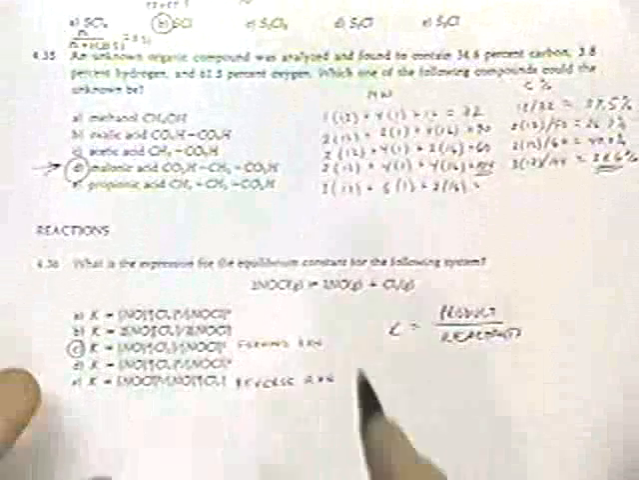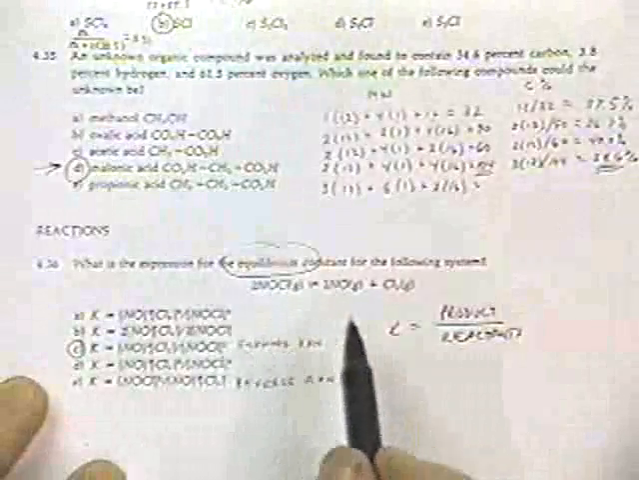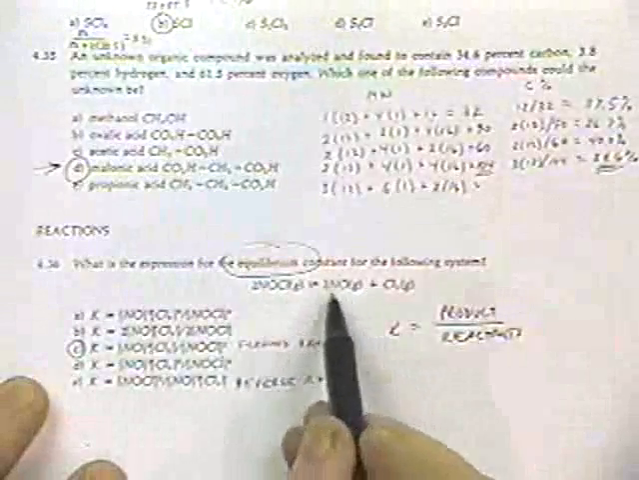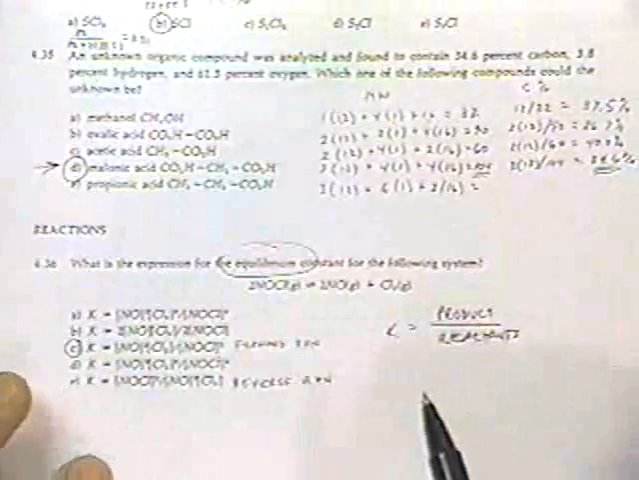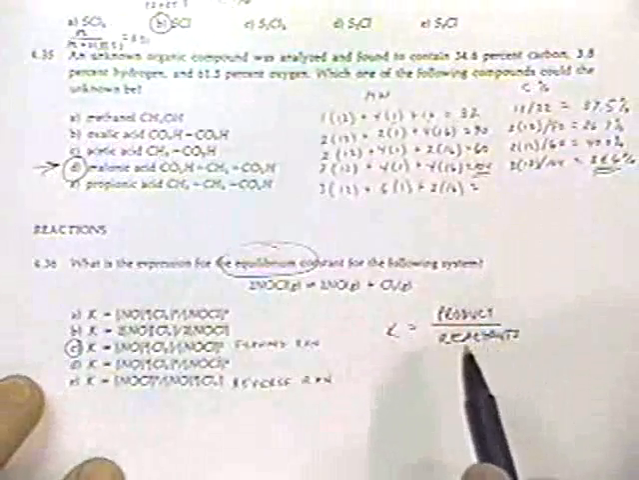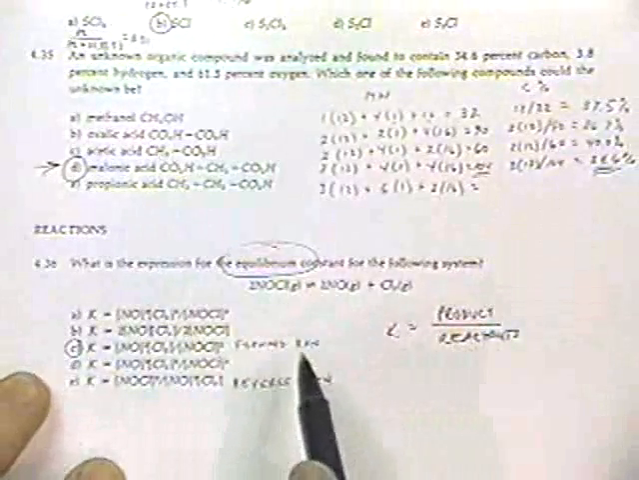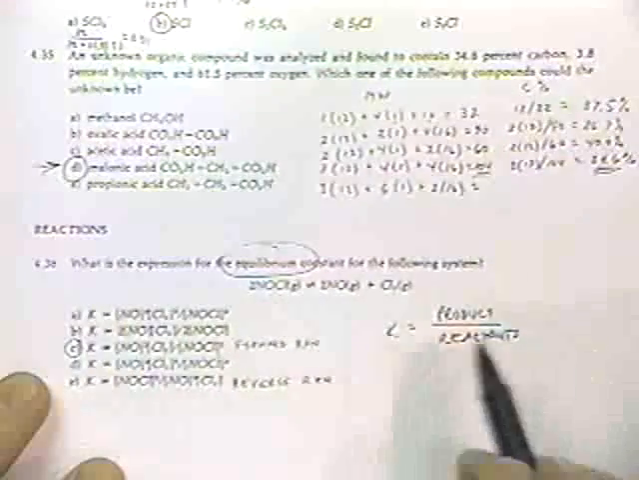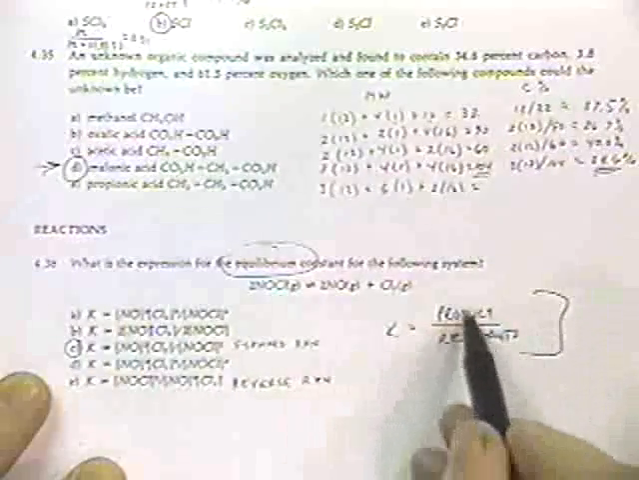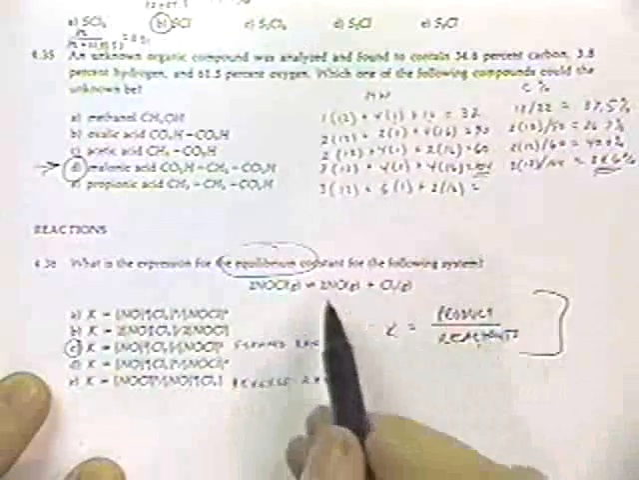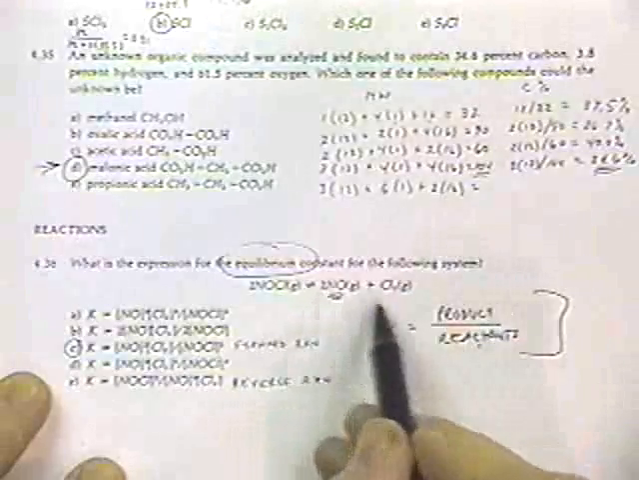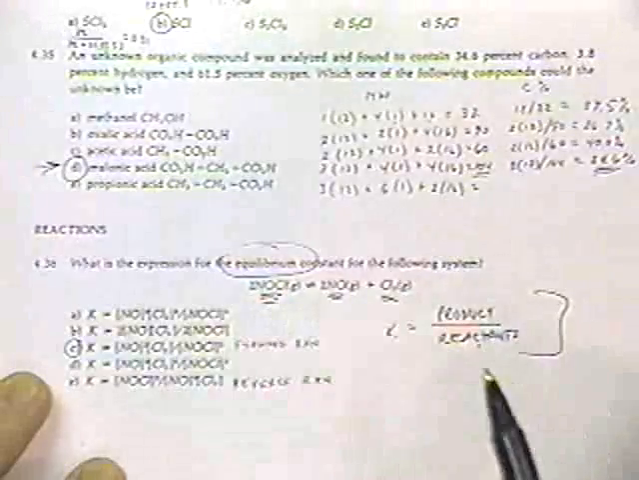Okay, here we have an equilibrium reaction. This compound breaks into nitrogen oxide and chlorine gas. What we're trying to do is come up with the equilibrium expression for this. Recall that it's always products divided by reactants. So the products would be these species divided by that species.